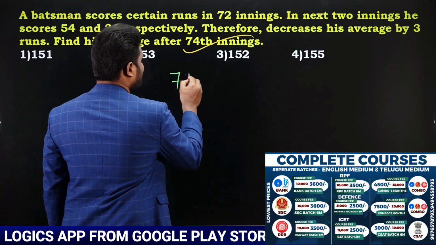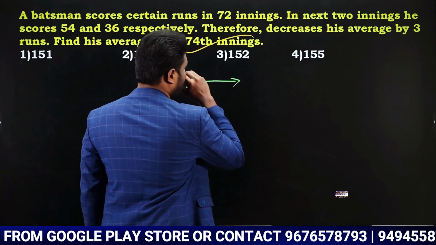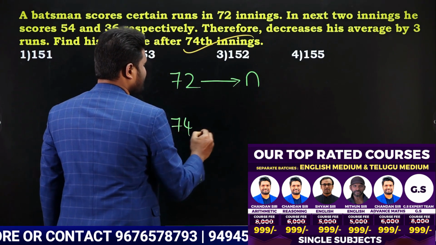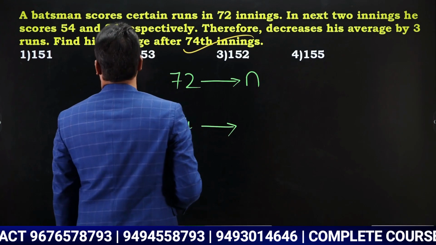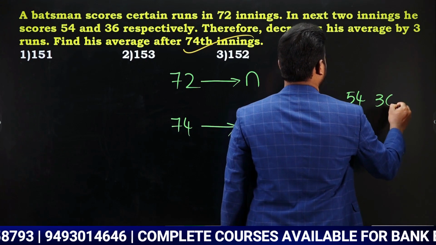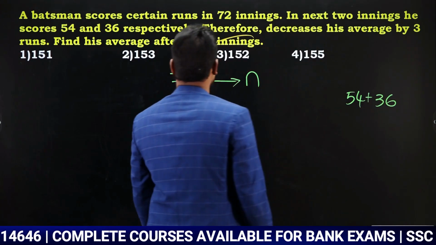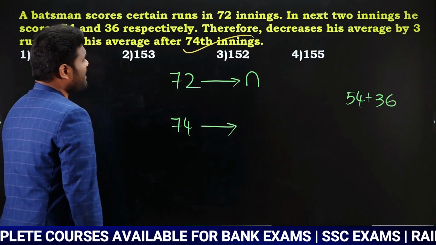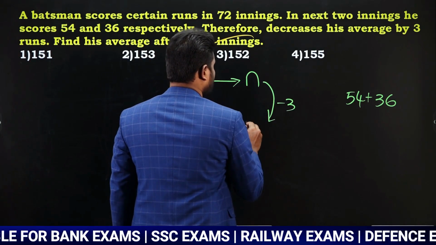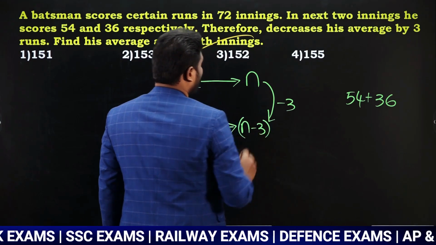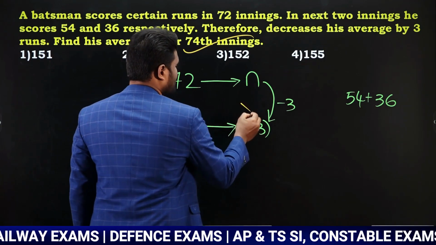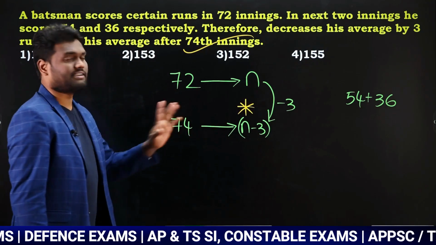Look here, for 72 innings, average is n. Now next 2 innings are added, so total 74 innings. In these 2 innings, what happened? He scored 54 and 36. Therefore, his average decreased by 3 runs. So it is going to be minus 3, which means it is going to be n minus 3. Now they are asking what is his average after 74th innings, which means we are supposed to find this n minus 3 value after 74th innings.